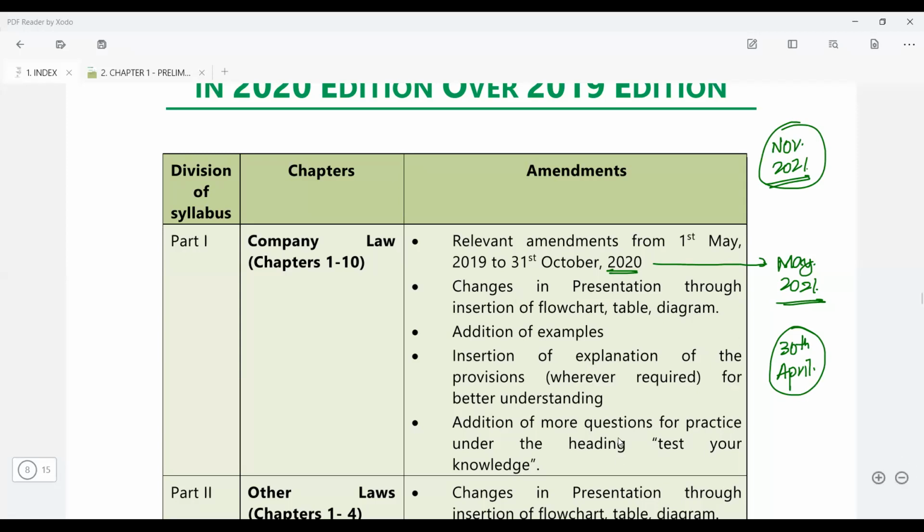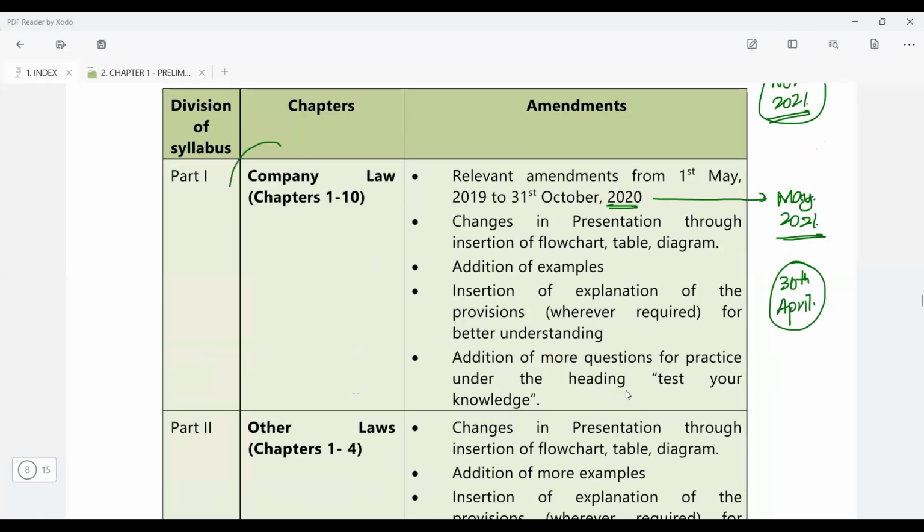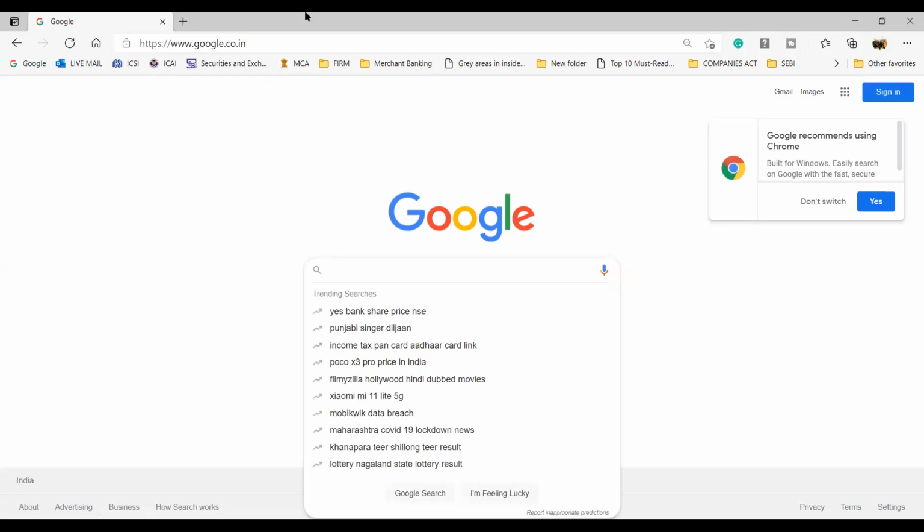If you want to see the updated version of the Companies Act, because most of the amendments which you are going to find, you're going to find in the company law. The other laws don't have such amendments. Whatever amendments are there in the company law, if you want to cross-check and find out where you will get the amended or the most updated version, I would suggest you go to Google and check the website of the Ministry of Corporate Affairs.